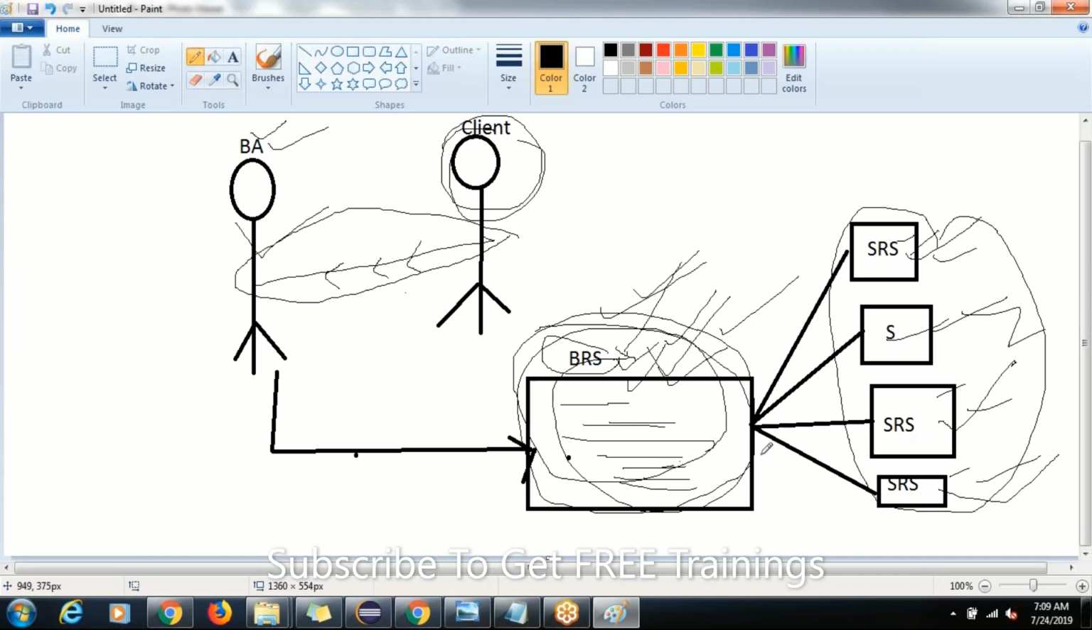Correct, exactly. We will have access to the SRS because the BRS will have some confidential data, like how much billing and what is happening. The billing amount will not be shared with the employees, so the BRS will not be shared with anyone. It can only be shared with the managers, CEOs, or CTOs in your office. Okay, clear up to now, up to requirement gathering.